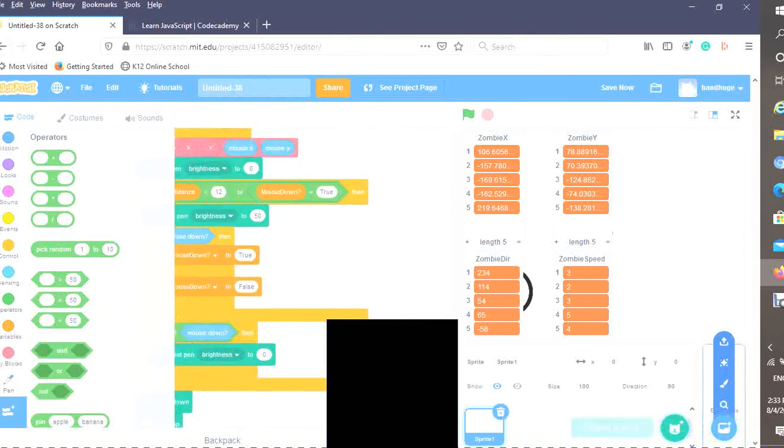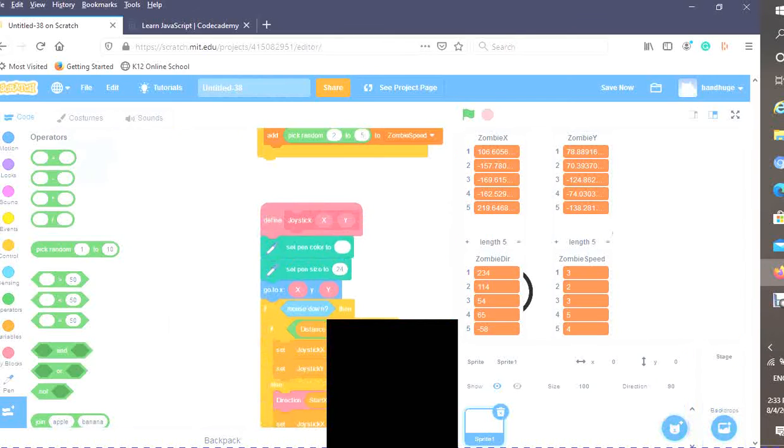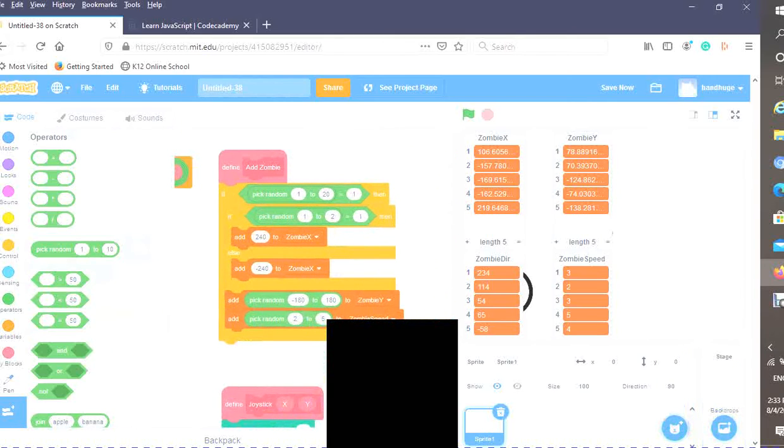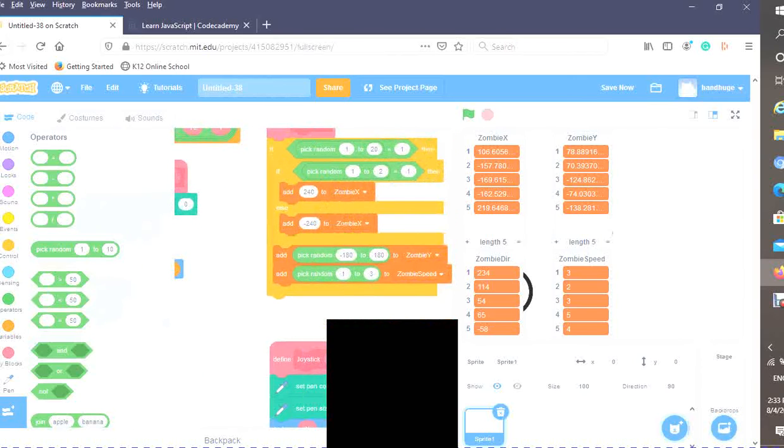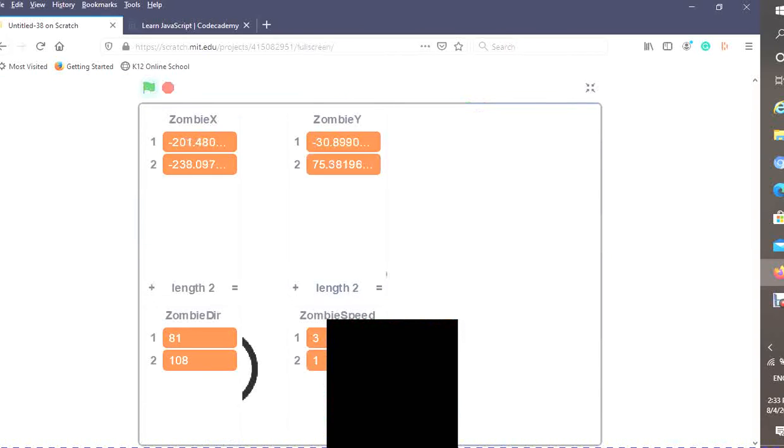One thing that I do want to do is decrease the speed of the zombies. So I'm going to change it to only pick random 1 to 3. That should make it a lot slower. But I sort of want that.